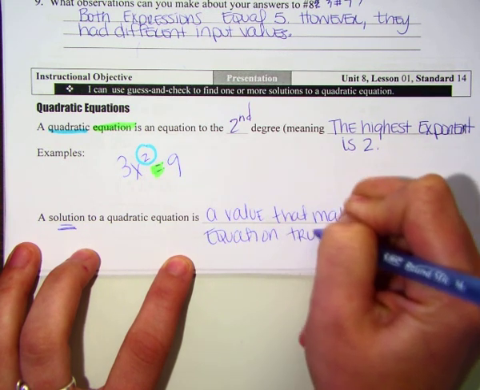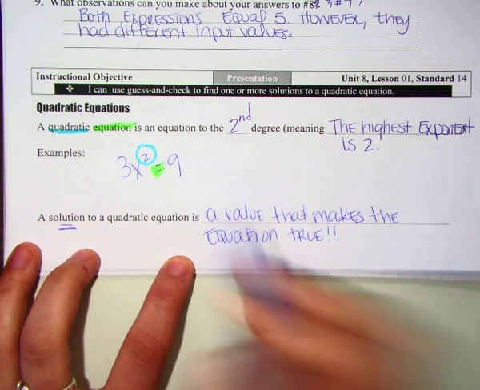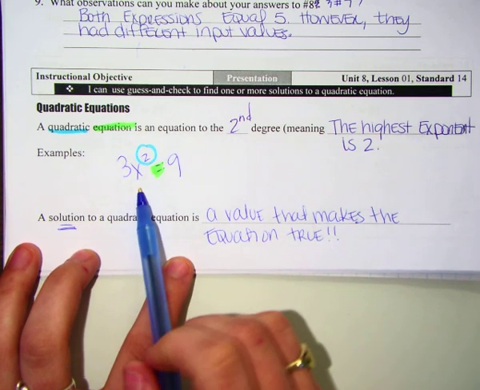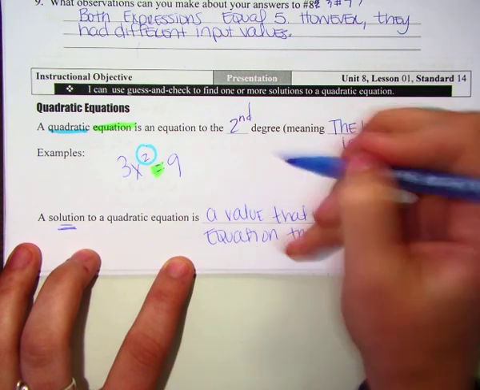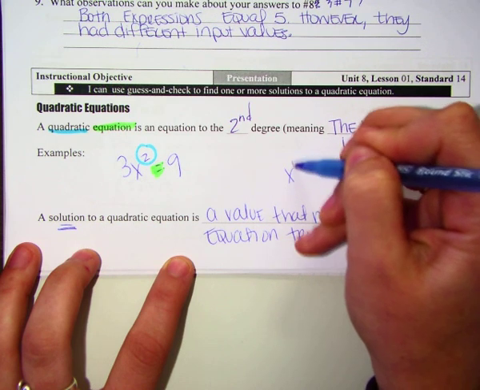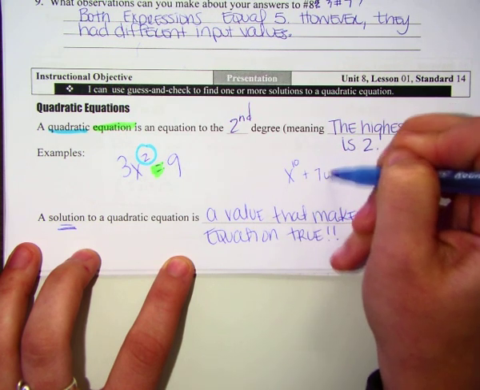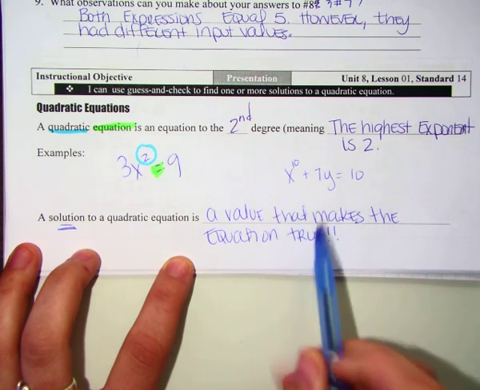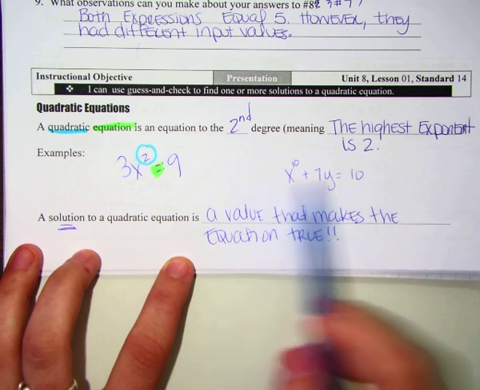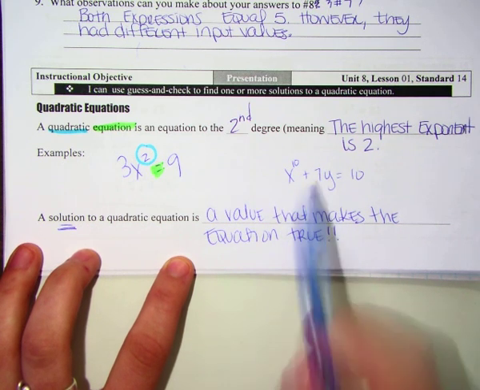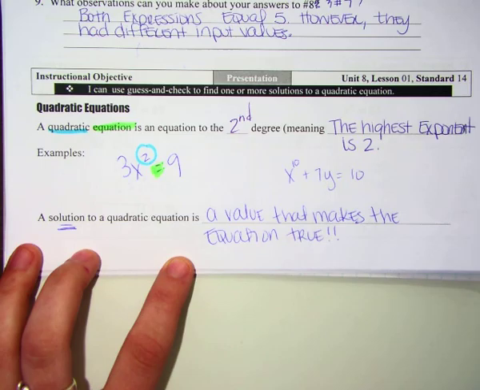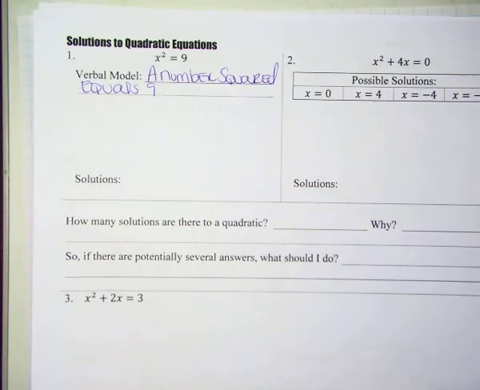It actually doesn't matter whether we're talking about a quadratic equation or a linear equation or some crazy equation, x to the 10th plus 7y equals 10, the solution will still be the values that make this equation a true statement. Okay, so let's do some examples of solutions to quadratic equations.